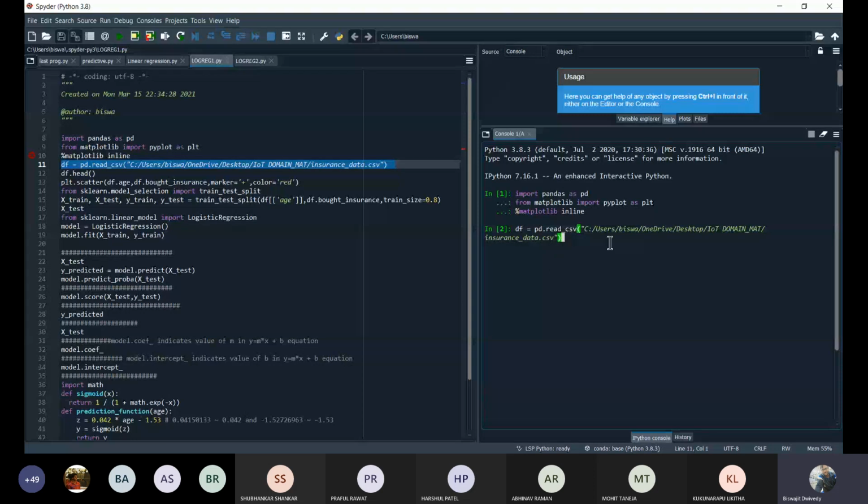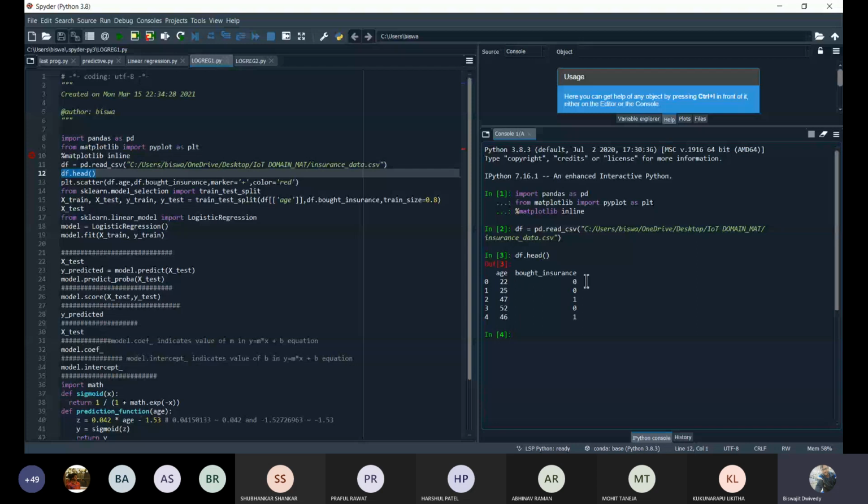Next, let us see whether our data file is correctly imported or not. For that we can check data.head. This will show you the first 5 entries of your data set. I have already told you this in exploratory data analysis. You can see these are the first 5 entries of your data set: under age, 5 ages are shown, and these are their insurance buying status.